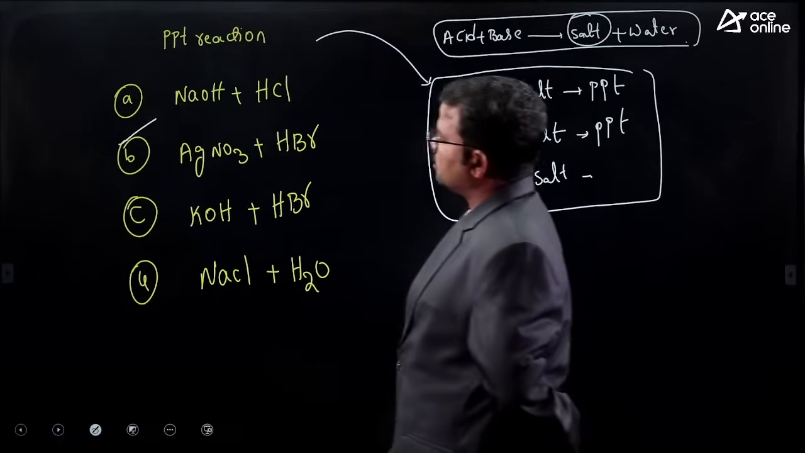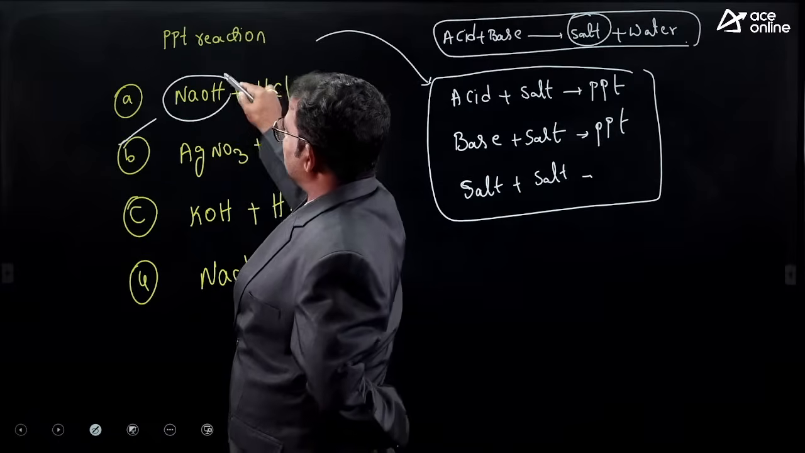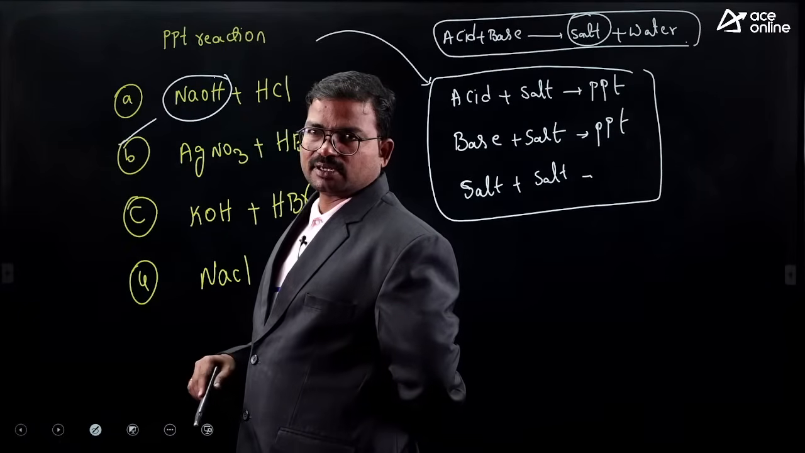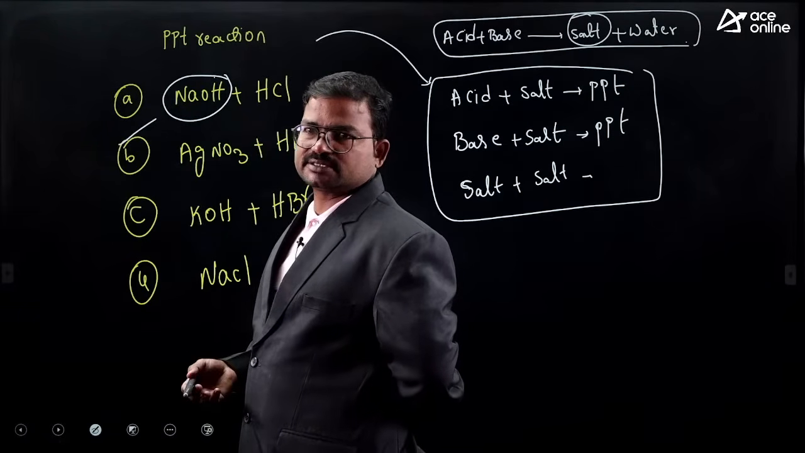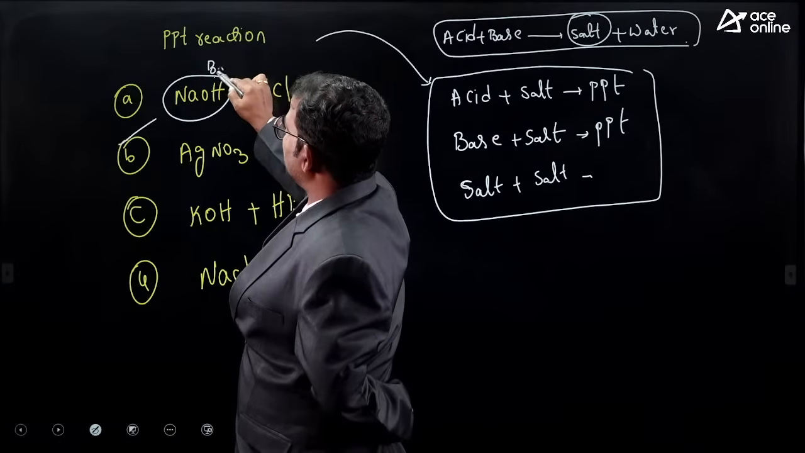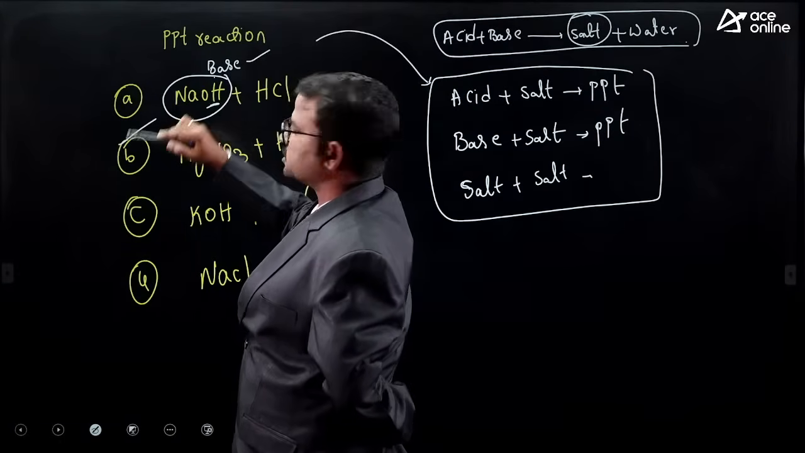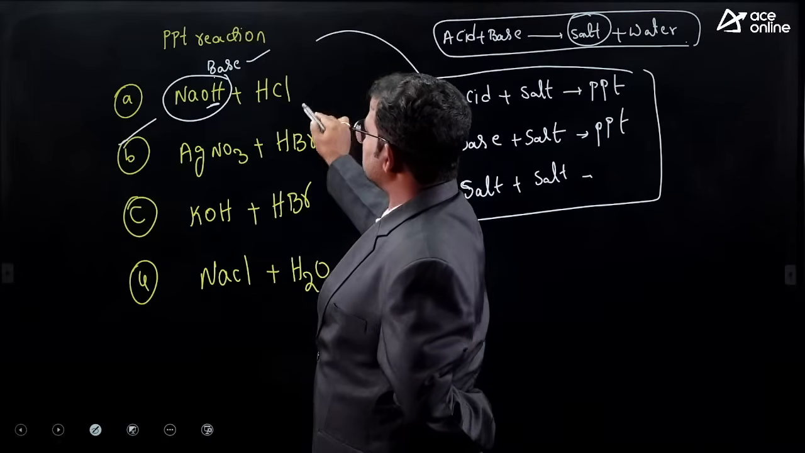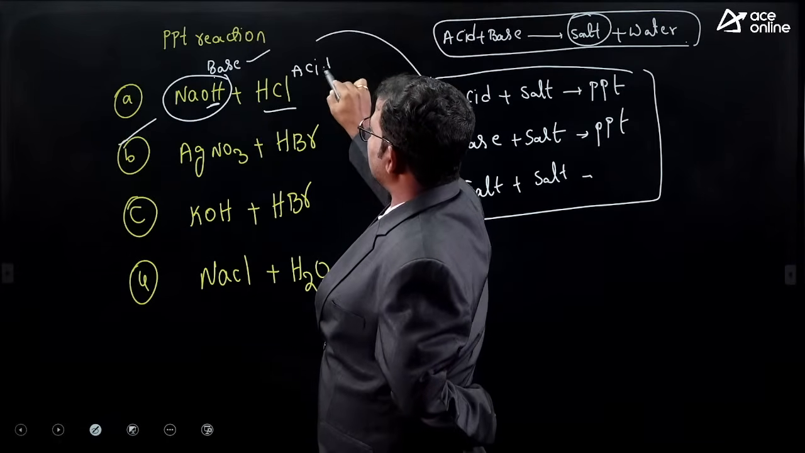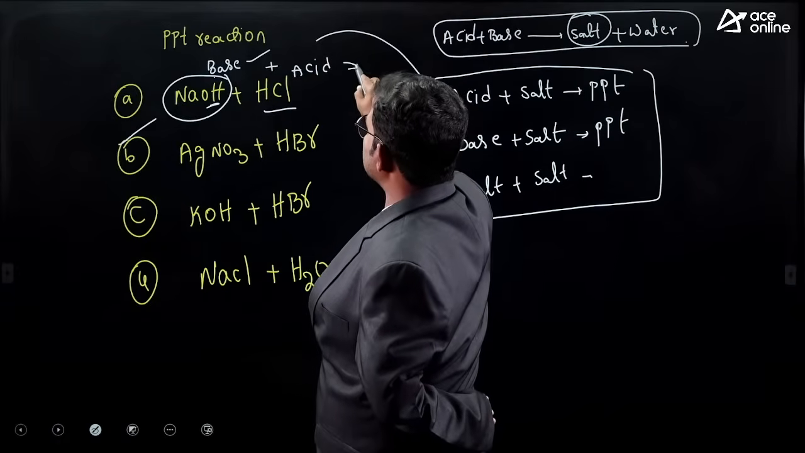So what about here? NaOH, is it salt, acid or base? Mostly it is a base. According to Arrhenius theory, it is a base because it has hydroxide ion. What about HCl? It is an acid. So base plus acid, what do we get? Salt.